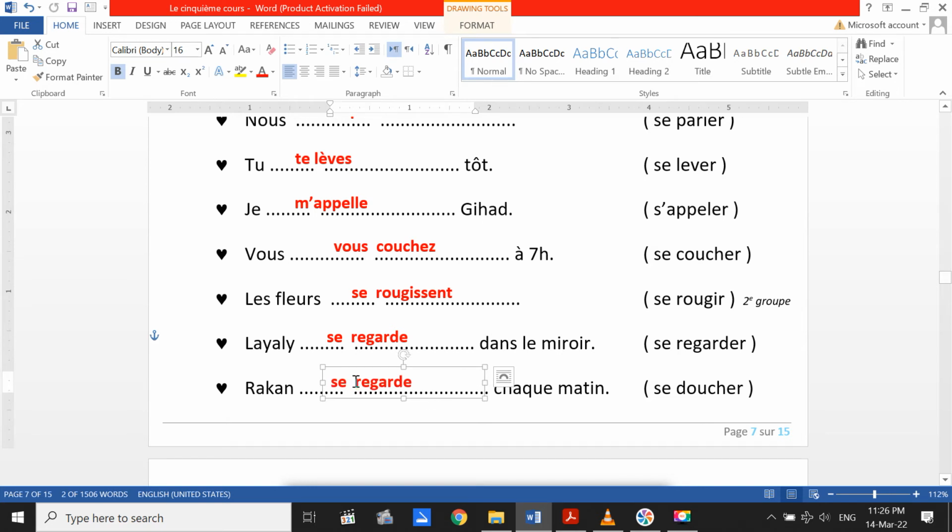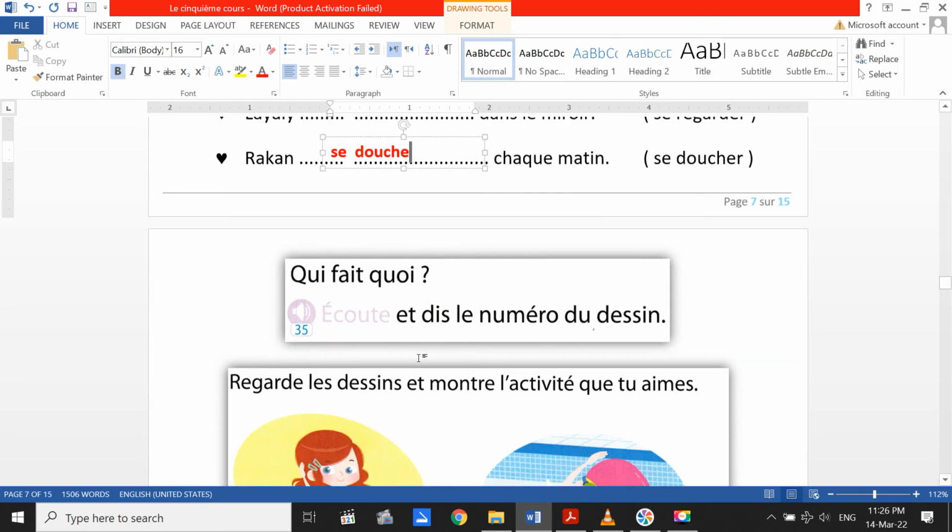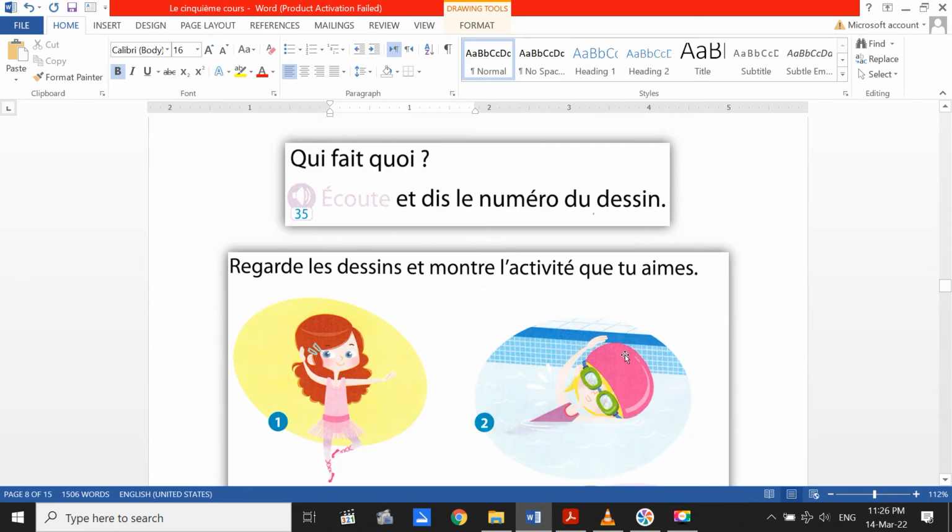Rakan, se and verb doucher, it equals il, he. Okay, he, the boy, we are talking about him. It can't be je, it can't be tu, it can be il, he. And then douche. Okay, Rakan se douche.